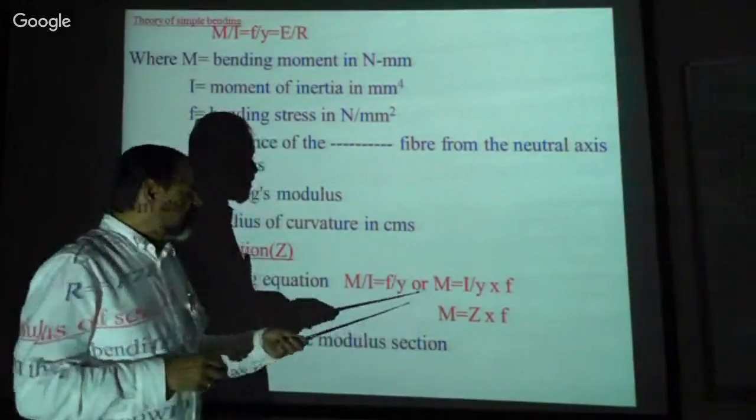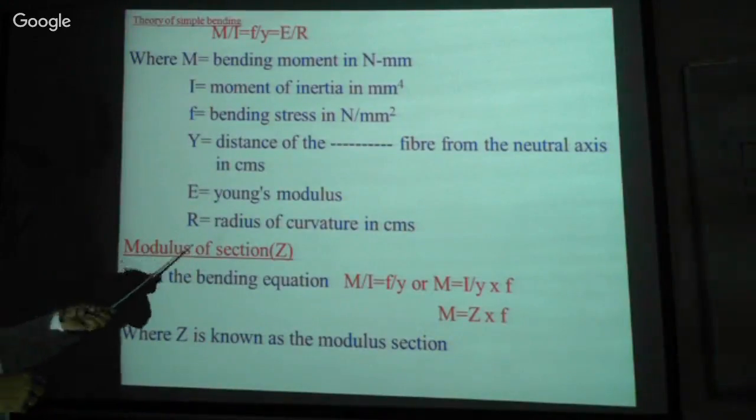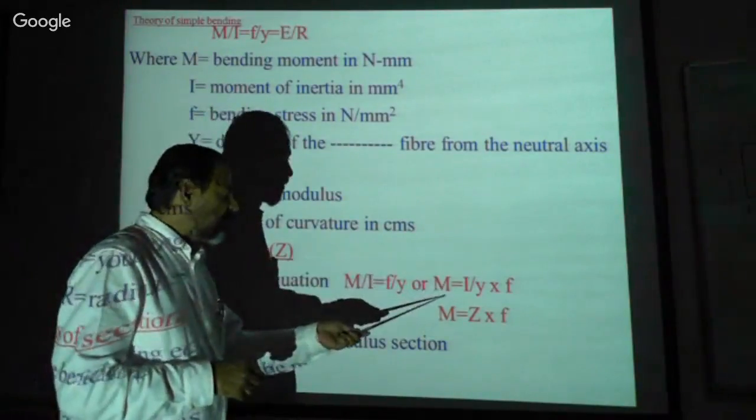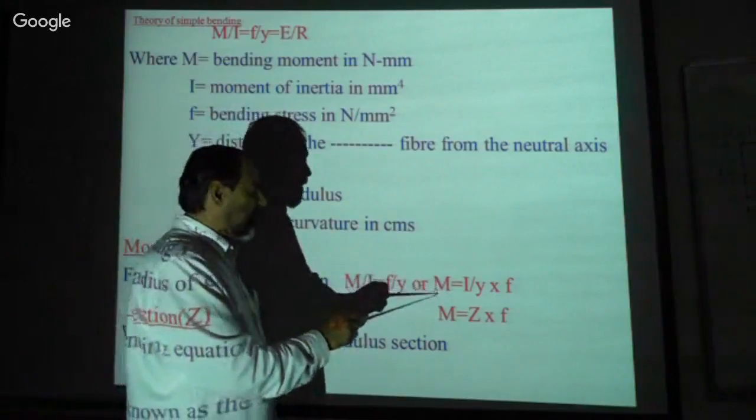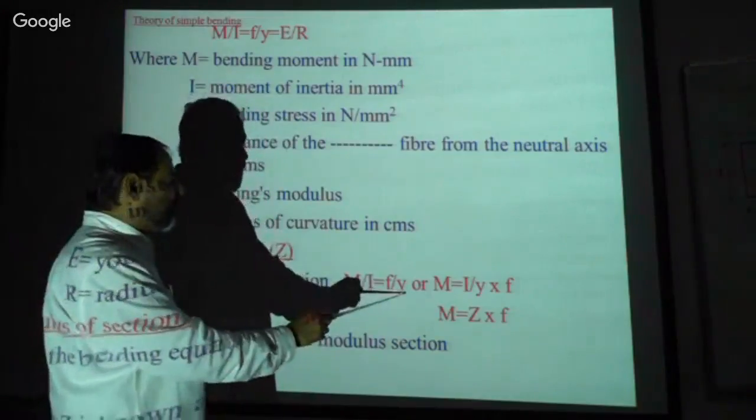M is equal to the moment of resistance, which is equal to the bending moment.